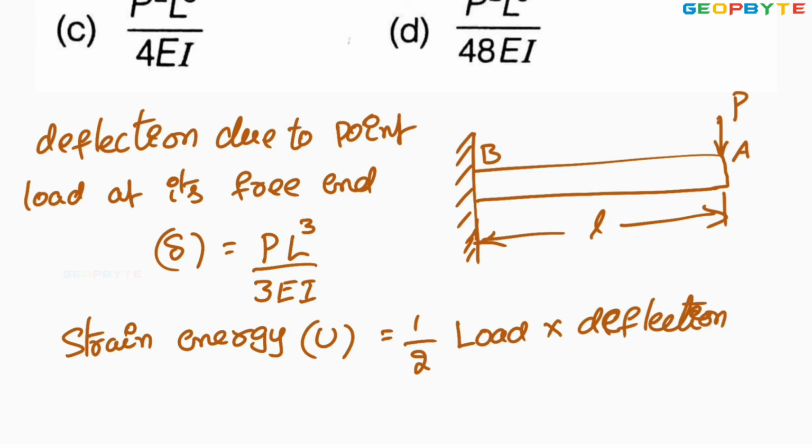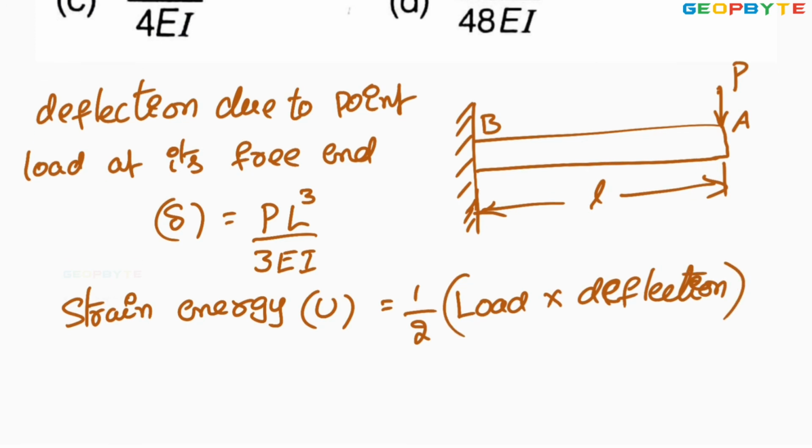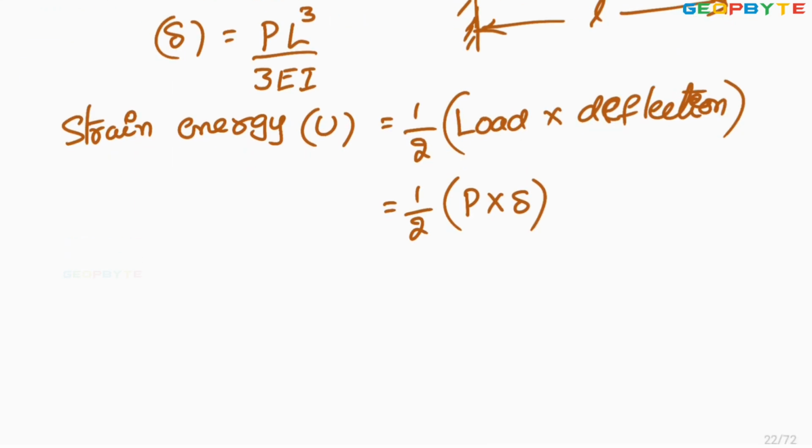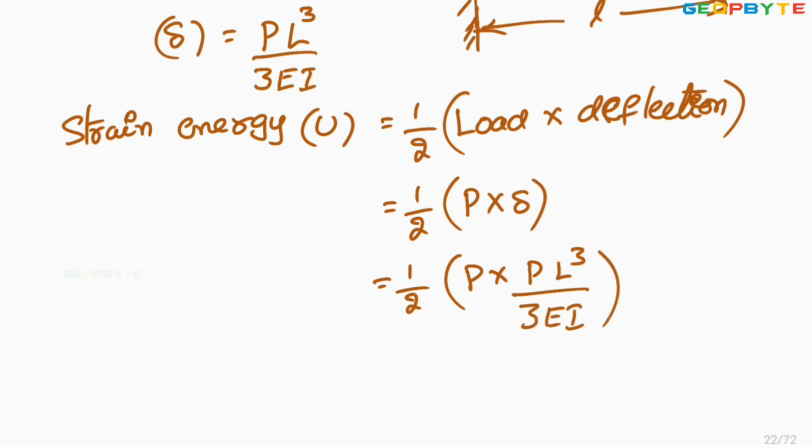Half into load into deflection. It is equal to half into the load P into deflection delta. It is equal to half into load is P into deflection given PL cube by 3EI.